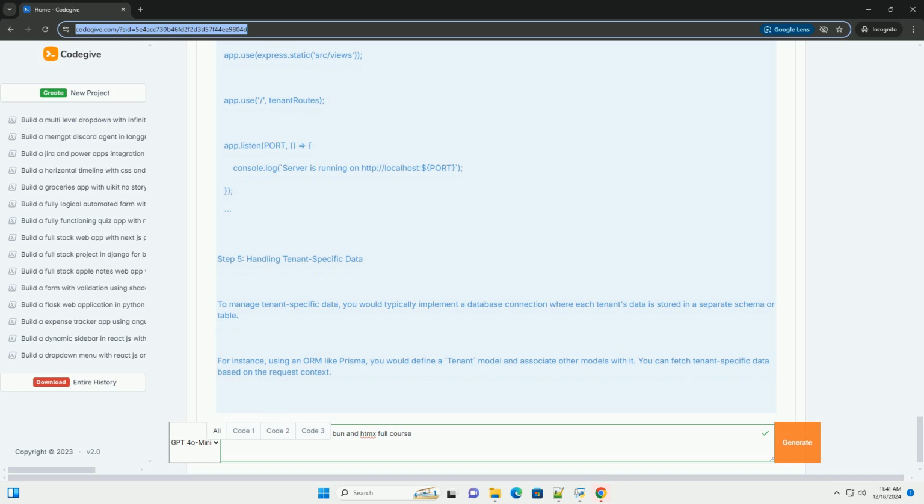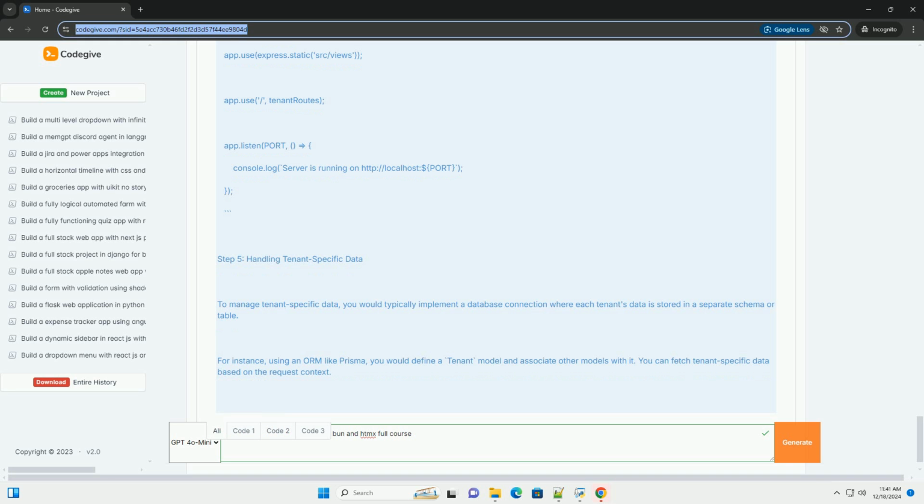Form id="tenant-form" hx-post="/create-tenant" hx-target="#response" hx-swap="innerHTML". Input type="text" name="tenant" placeholder="Enter tenant name" required. Button type="submit" Create Tenant, /button, /form, div id="response", /div, /body, /html.